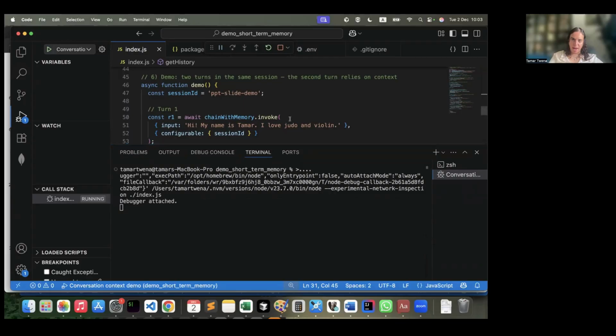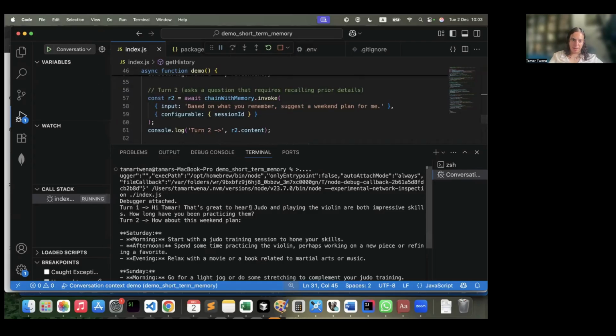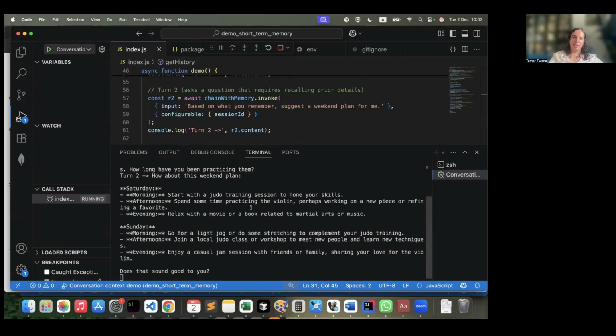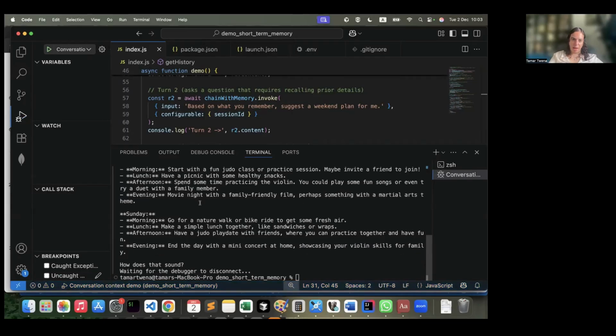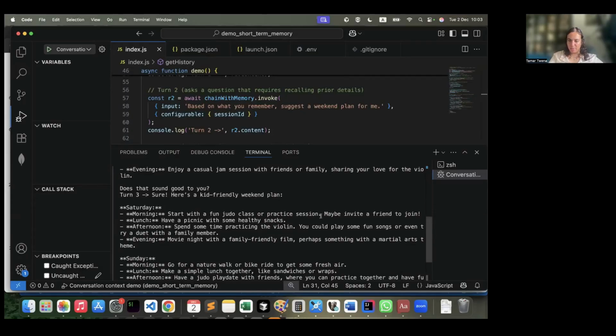So let's run that. Hey, so I'm saying, yeah, I love judo. And then, okay. Now I've asked for the plan, so let's see what we have. On Saturday, start with a fun judo class or practice session. Maybe invite a friend to join. Lunch, have a picnic with some healthy snacks. Afternoon, spend some time practicing the violin.